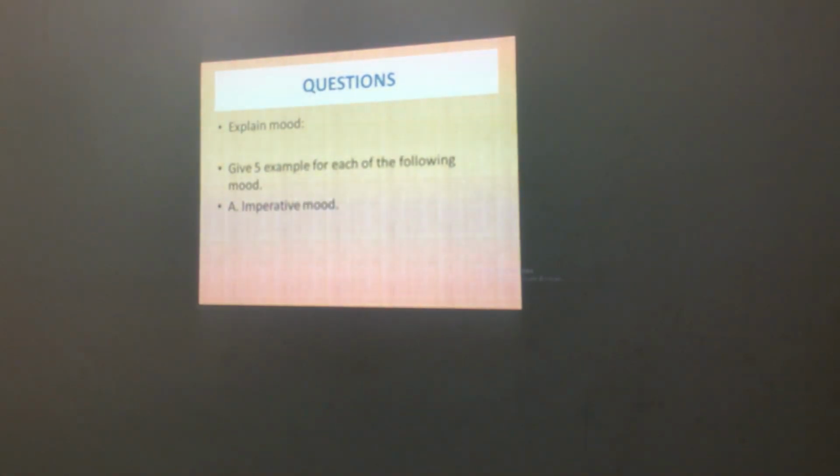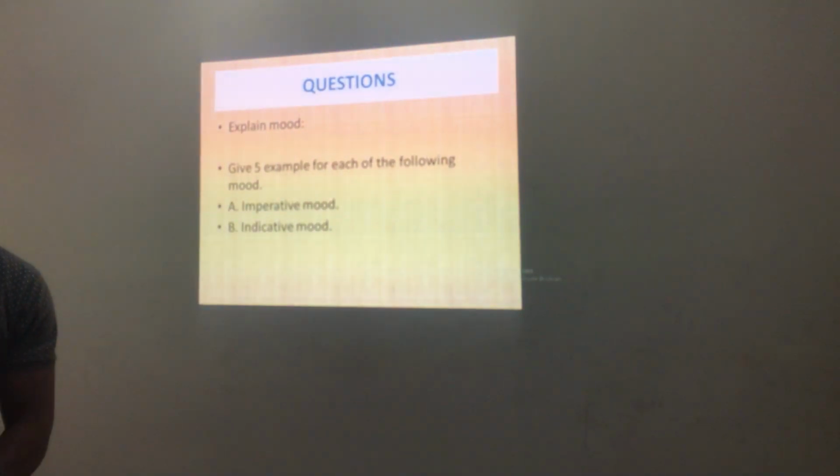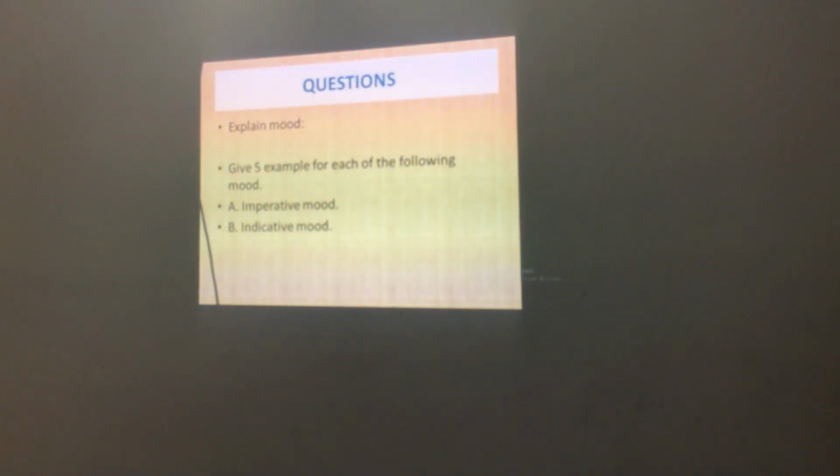Now, the next question, indicative mood, which is the one that we have just finished. You need to give me five examples of indicative mood. Okay. Now, the third one is conditional mood.